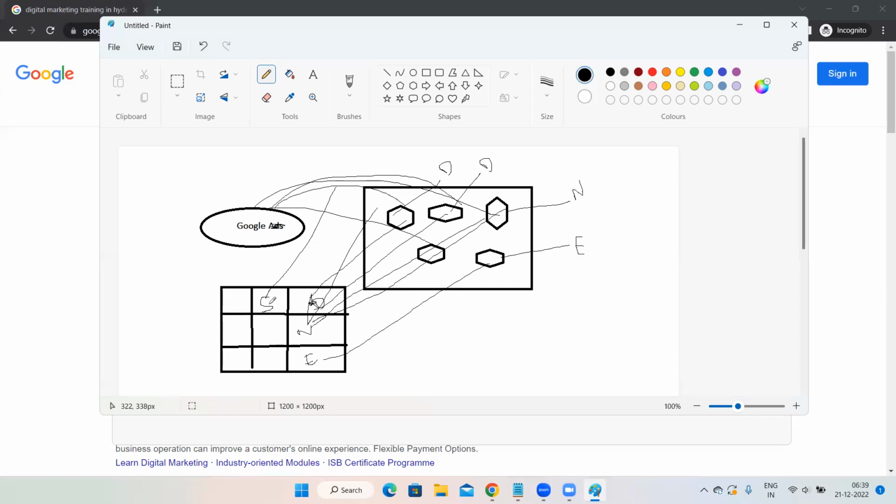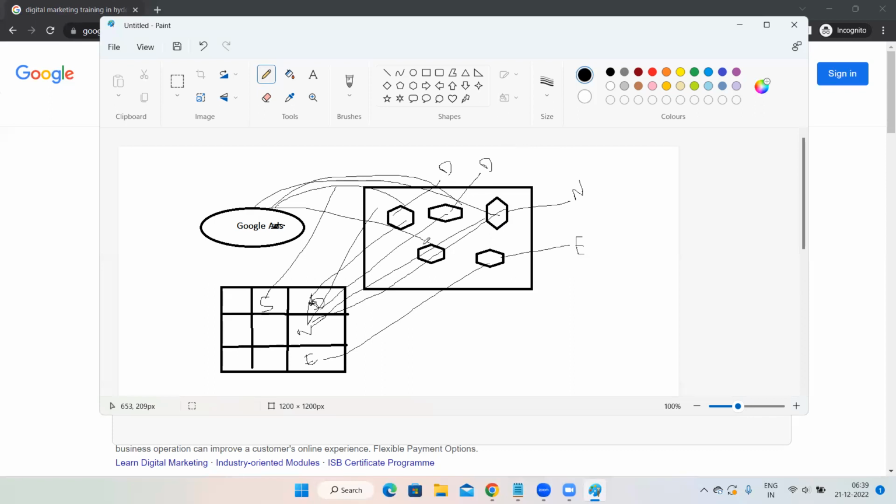So what exactly is Google doing? Google is doing categorization over here. First, Google is collecting the data. After collecting the data, Google will understand it. Okay, this website is a digital marketing website and my website is also a digital marketing website. Then Google will understand this is a news related website. This is an e-commerce website. This is a sports website. So first, after collecting the data, obviously Google will understand what exactly these websites are.